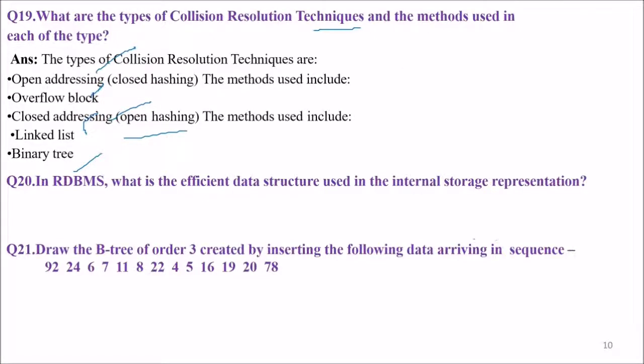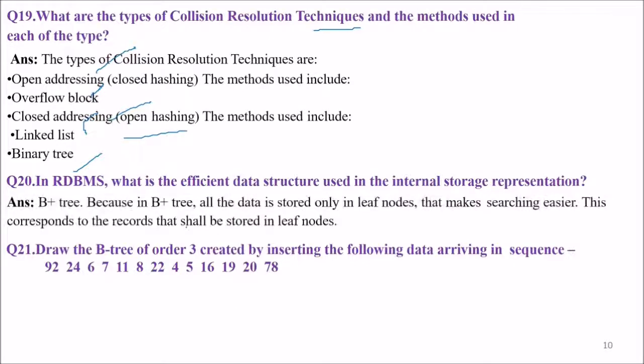In RDBMS, what is the efficient data structure used in internal storage representation? B plus tree, because in a B plus tree, all the data are stored only in the leaf nodes.